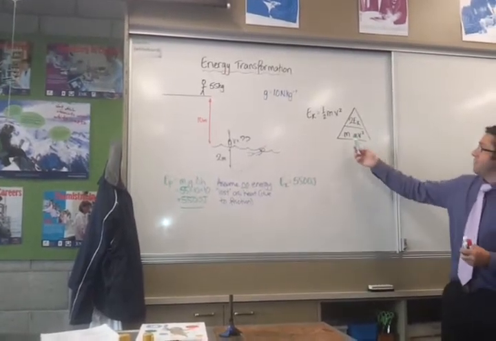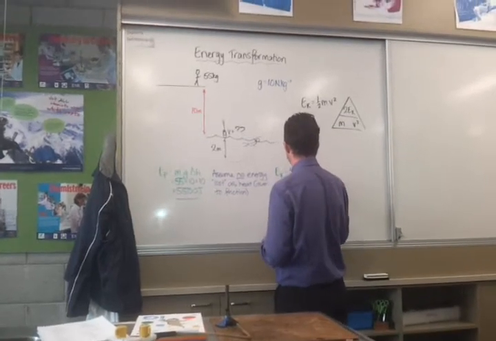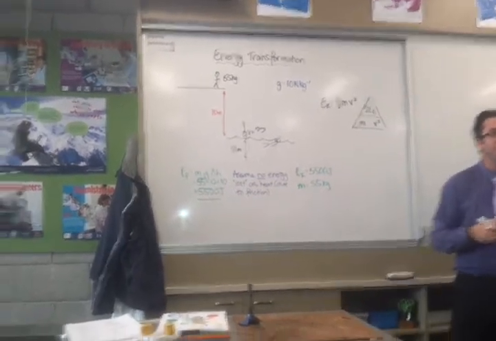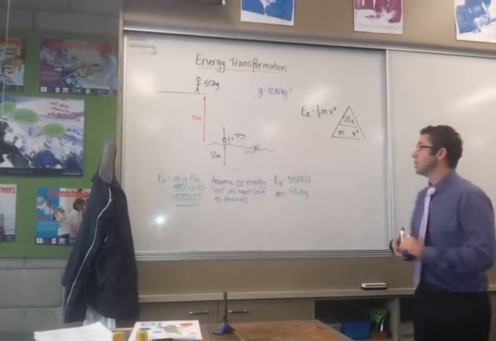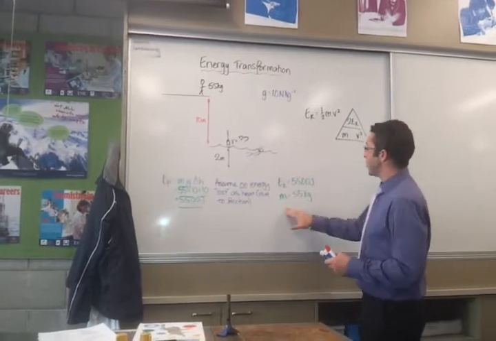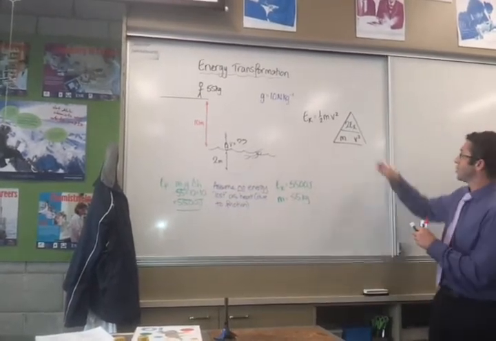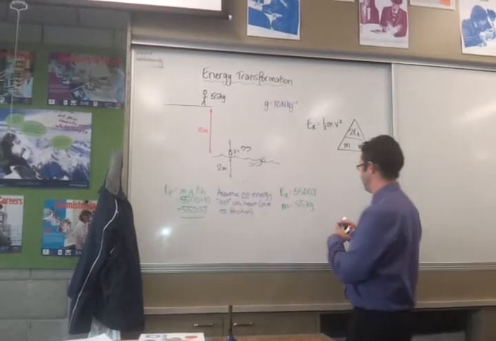We know the mass of the person is 55 kilograms. That doesn't change. Just by diving off a dive board, you don't suddenly become heavier or lighter, or, sorry, more massive or less massive would be the correct way to say it. So I can actually solve it. V squared equals 2EK over m. So I'm going to write that equation down.